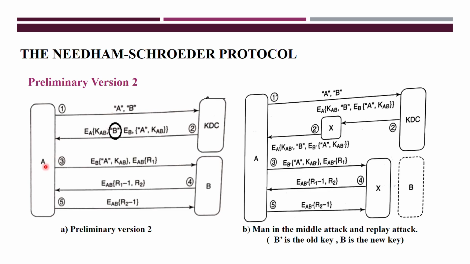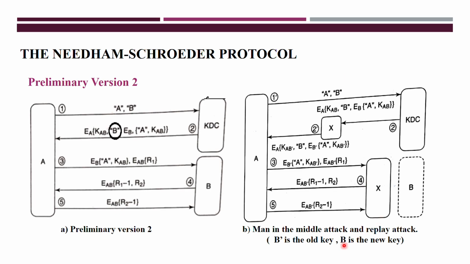Whenever A receives, it checks the identification, and based on that it further makes the communication. This procedure you already know, no? So in this way A and B communicate now. Now in the preliminary version you will get the same attack, that is the man in the middle attack, or you can call it a replay attack. For this one, first I'll explain the scenario.